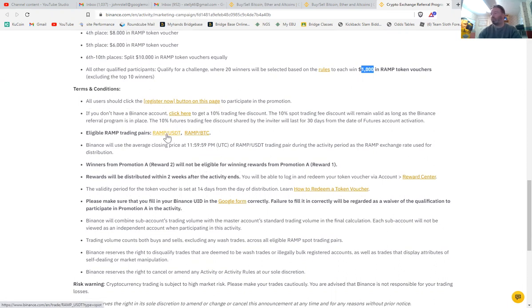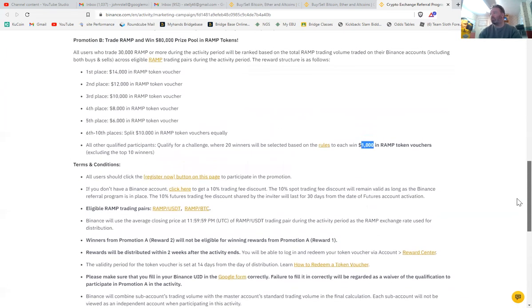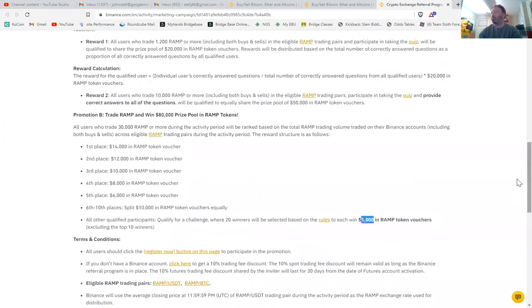With Ramp USDT, you'll end up paying the fee, whatever it is, so it's 0.01% or 0.0075% if you've got BNB turned on. So try to trade, basically buying the dips and then selling higher, and that way you're still making a profit and getting your trades in as well.